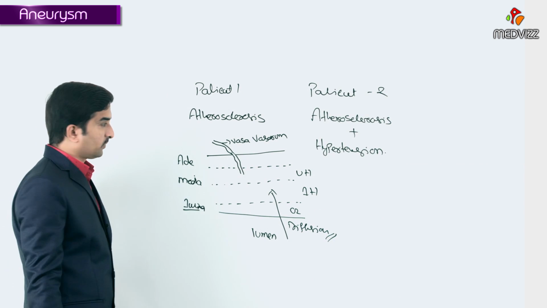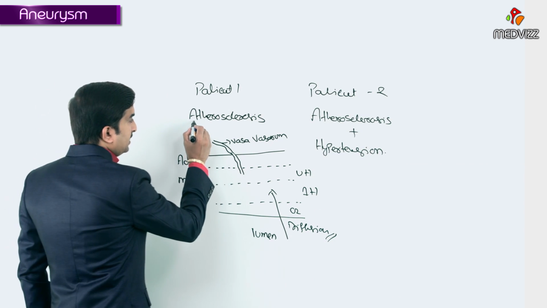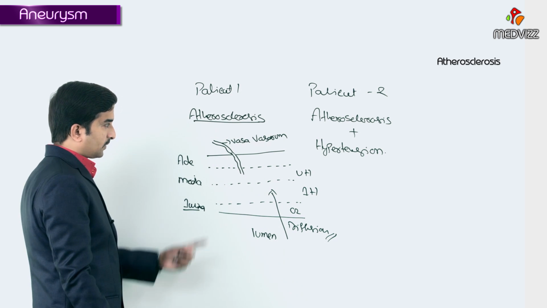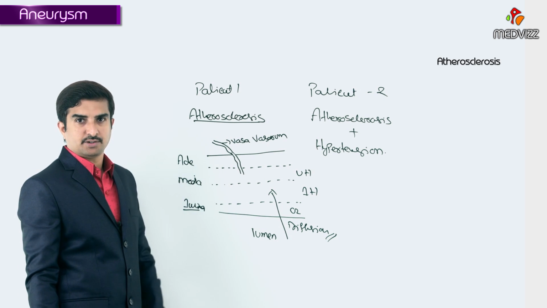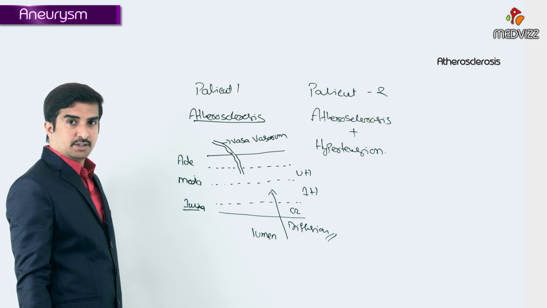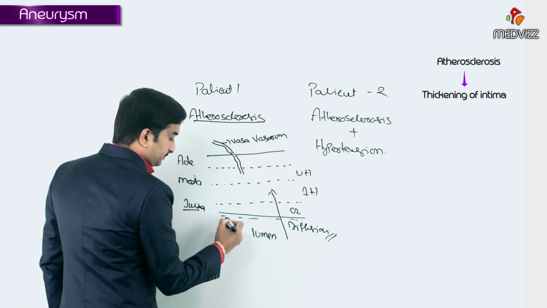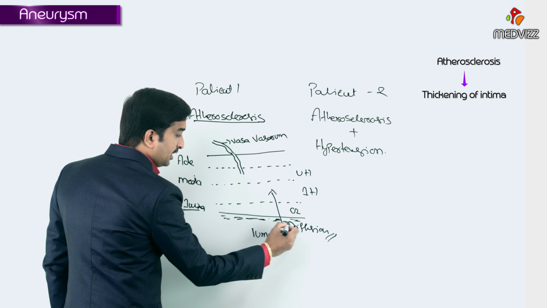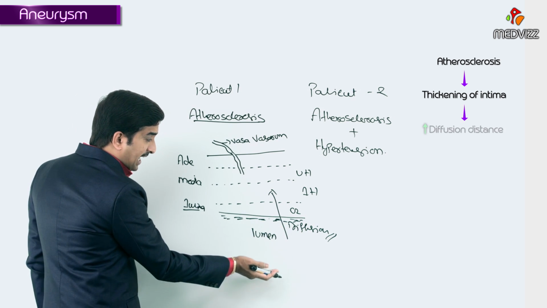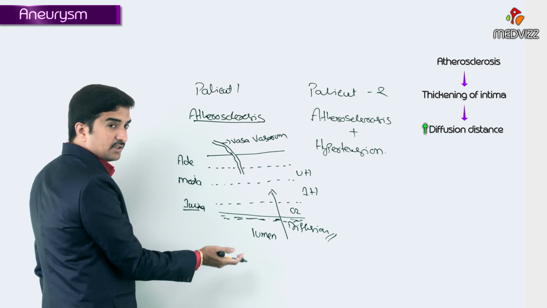Right? Now, in patient 1, there is only atherosclerosis. The patient is not suffering from hypertension. In such a condition, what happens here? There will be a thickening of the intima. So because of the thickening of the intima, there will be an increase in the diffusion distance, right?